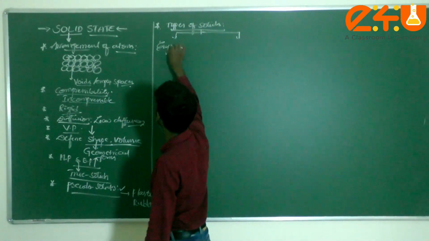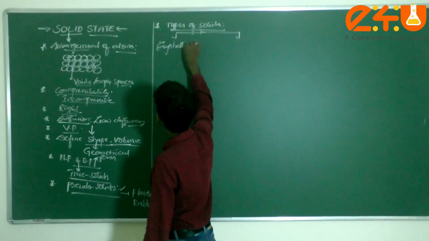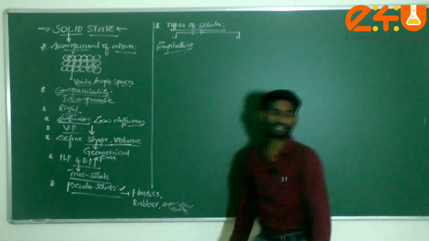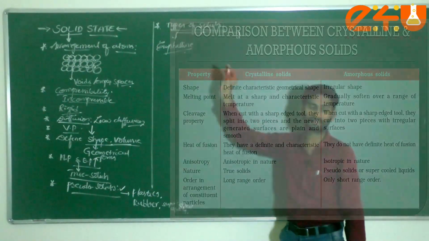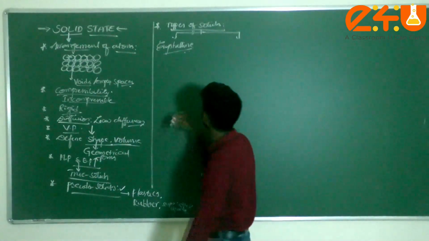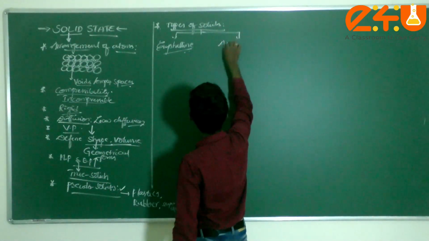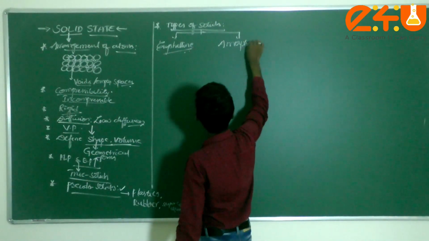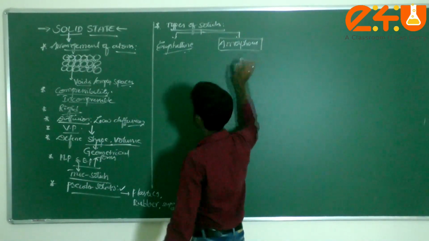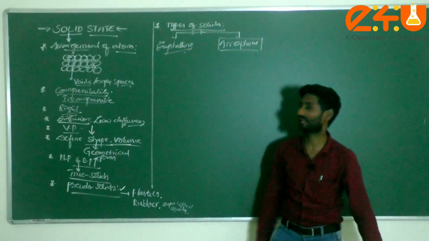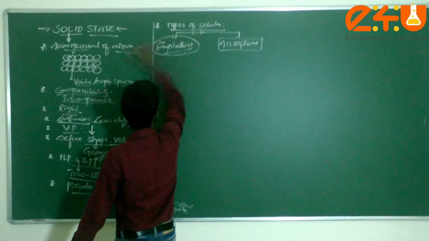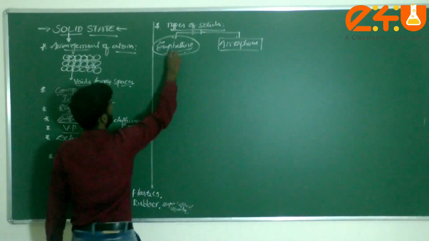First of all, we need to understand what is meant by crystalline, then after we can check the point of difference between crystalline versus amorphous. Let me start with crystalline solids.